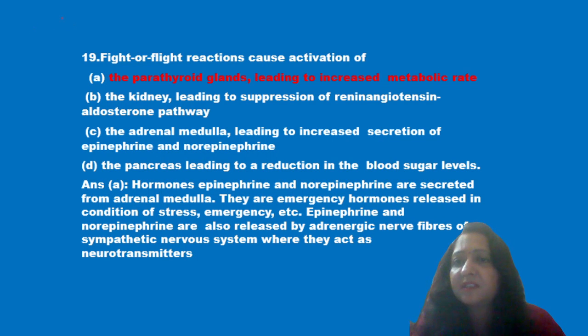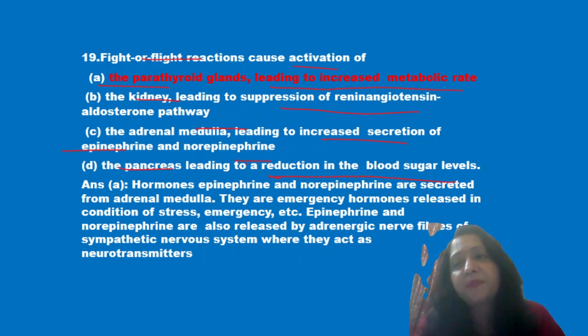Next question is: fight or flight reactions cause activation of parathyroid gland leading to increased metabolic rate, kidney leading to suppression of renin-angiotensin pathway, adrenal medulla leading to increased secretion of epinephrine and norepinephrine, and last is the pancreas leading to reduction in blood levels.